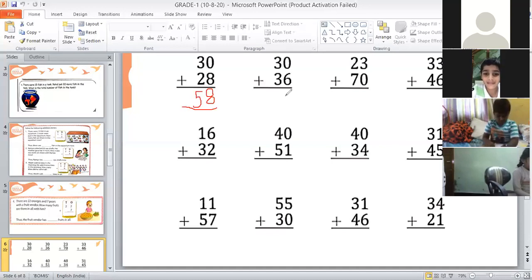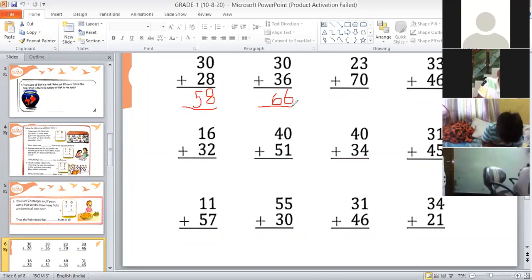Siddharth, now tell me the answer for the second question. 0 plus 6, how much? Yes. Children, if we are adding 0 to any number, that number will not change. So 0 plus 6 is 6. Very good. And 3 plus 3? 4. Wrong. 6. Yes, 3 plus 3 is 6. So the answer is 66.